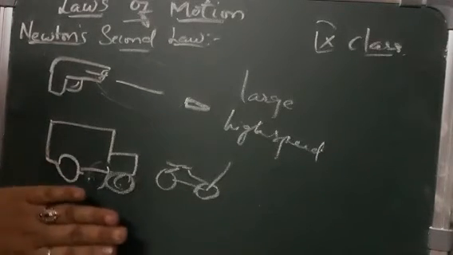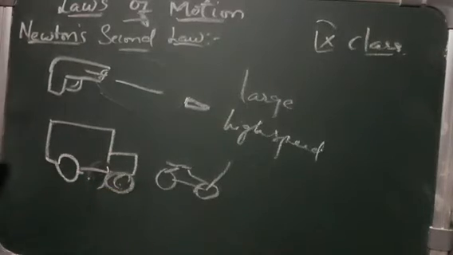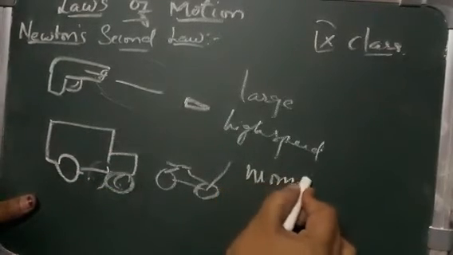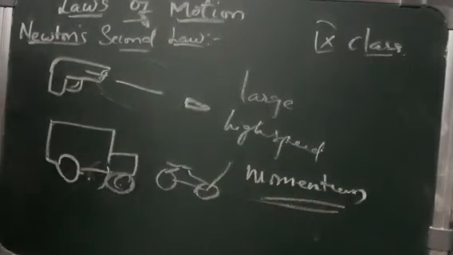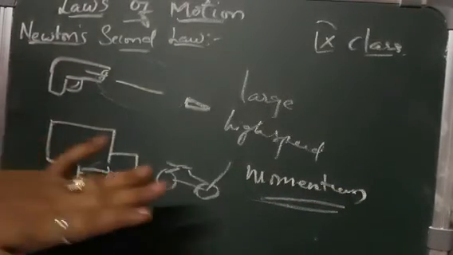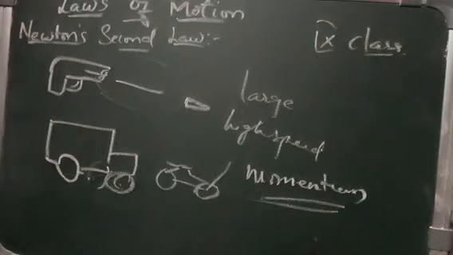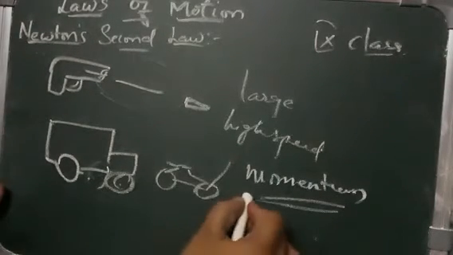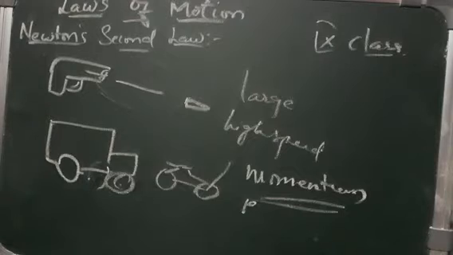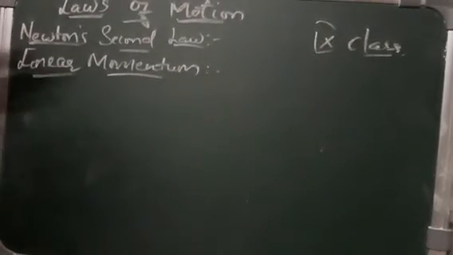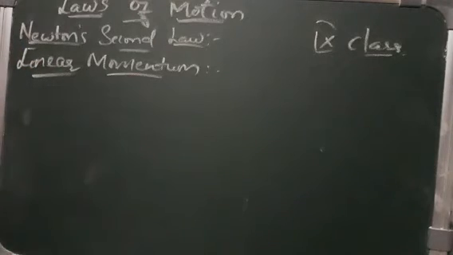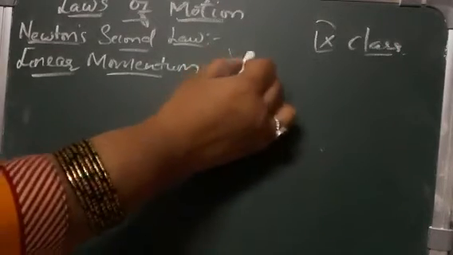This is all done by the concept called momentum. This is all because of the momentum, which is usually denoted by the symbol P. Momentum is also called linear momentum. So here we can say that momentum is denoted by P.